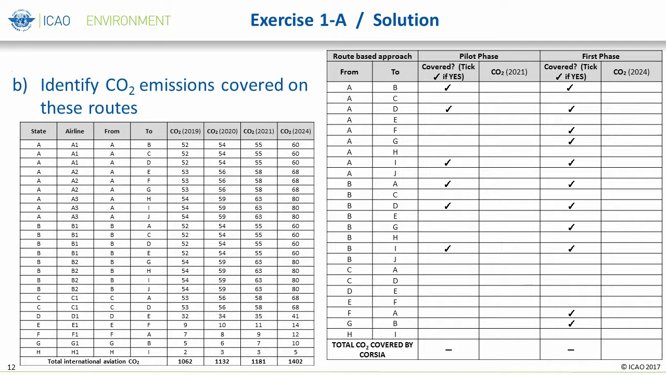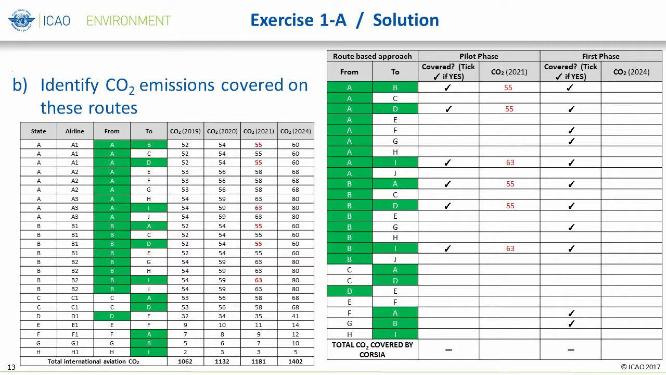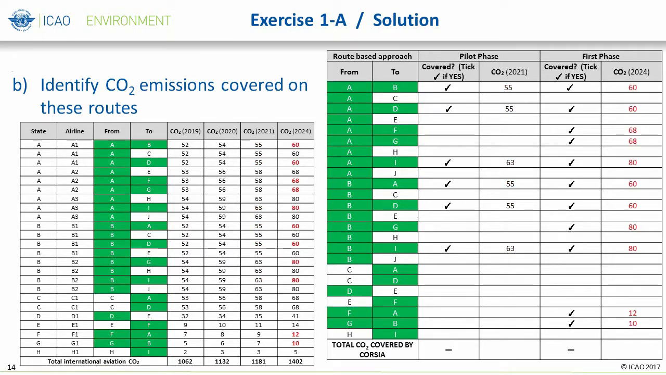Using the information on which routes are covered and the data in Assumption Table 2, the CO2 emissions covered in the qualifying routes can be identified. The CO2 emissions from each of the 6 covered routes in the year 2021 are indicated by the red numbers in CO2 2021 column. Just as a reminder, the CO2 emissions per route is data created only for the purposes of this exercise. The CO2 emissions from each of the 11 covered routes in the year 2024 are indicated by the red numbers in CO2 2024 column.